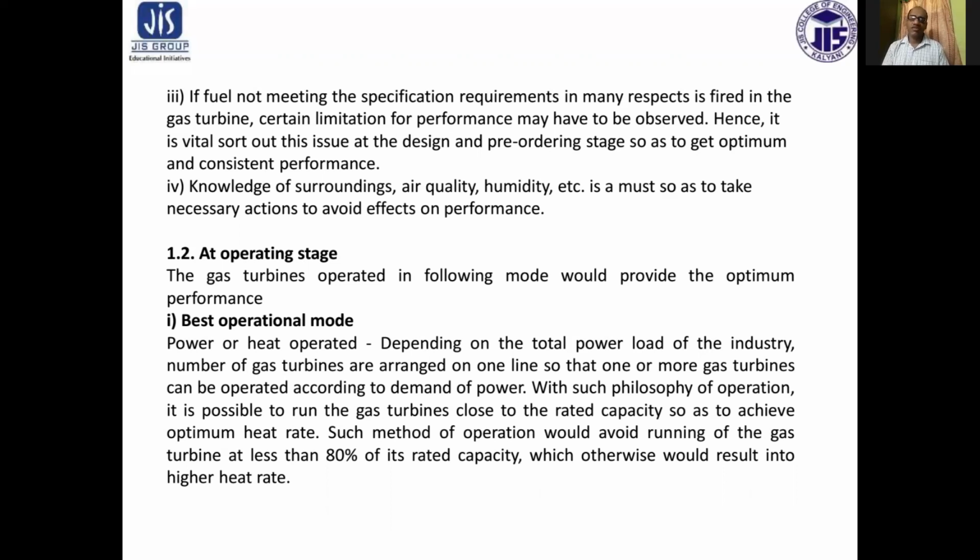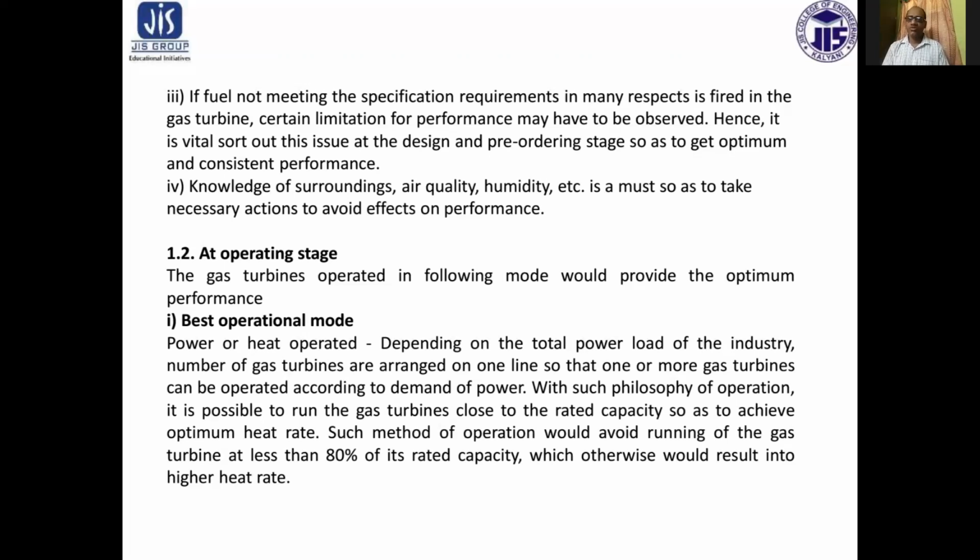A number of gas turbines are arranged on one line so that one or more gas turbines can be operated according to demand of power. With such a philosophy of operation, it is possible to run a gas turbine close to the rated capacity so as to achieve optimum heat rate.